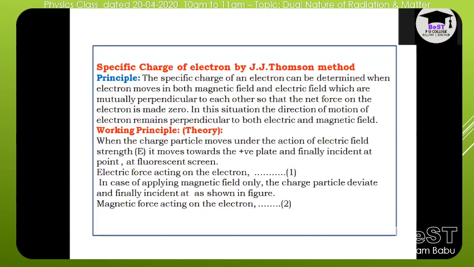And here working principle also we mentioned here. When charged particle moves under the influence of only electric field of strength E, it moves towards the positive plate. In the diagram already we shown O1 point also. And in this case, electric force on the electron is equal to F is equal to small e into capital E. I think you already copied equation 1 in your notes. And the second one, only magnetic field applied. So Fm is equal to BeV.